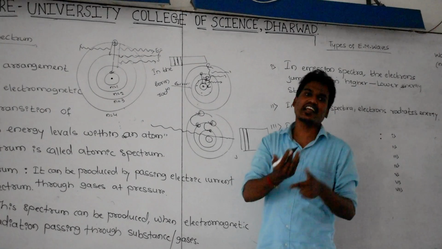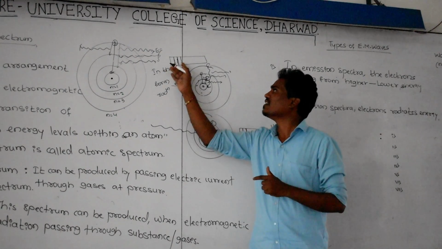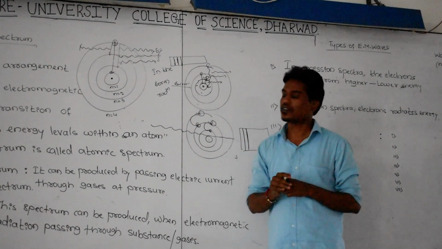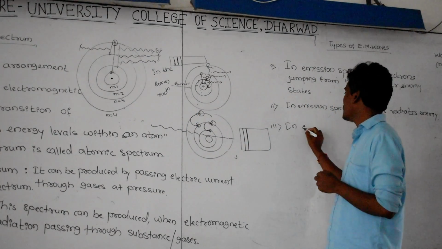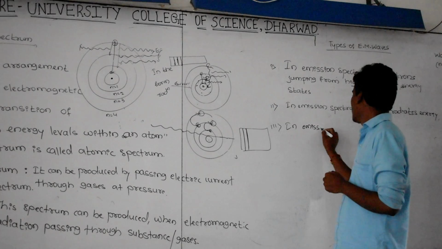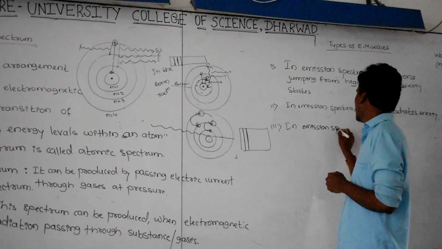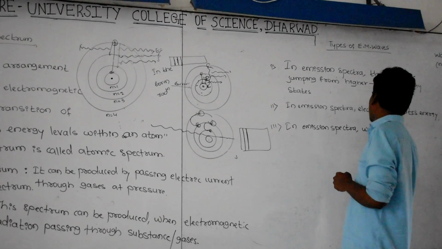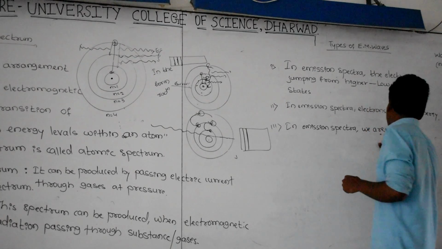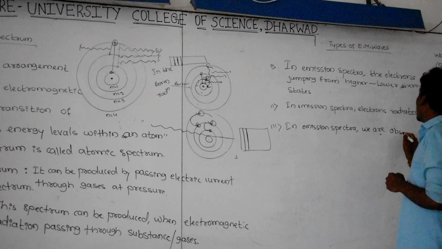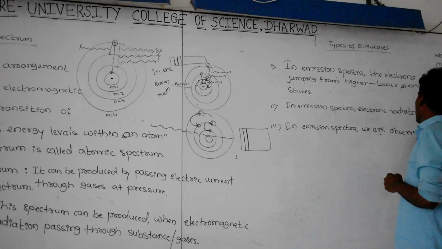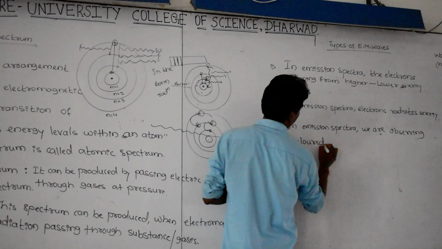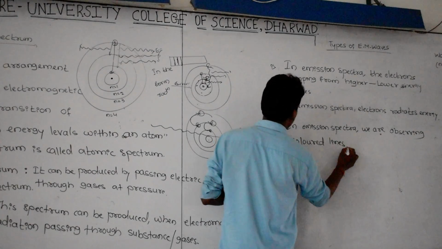Higher the wavelength, higher the intensity, and there is more gap, or a clear observation of these lines. That's why in emission spectrum, we are observing colored lines.